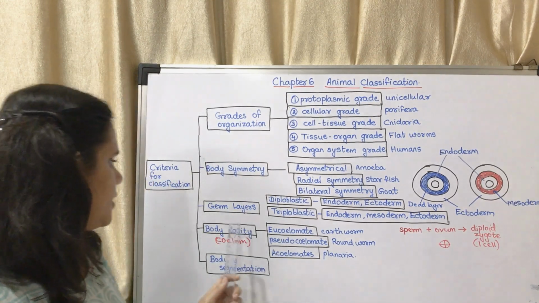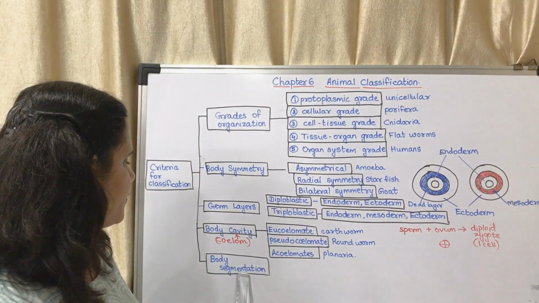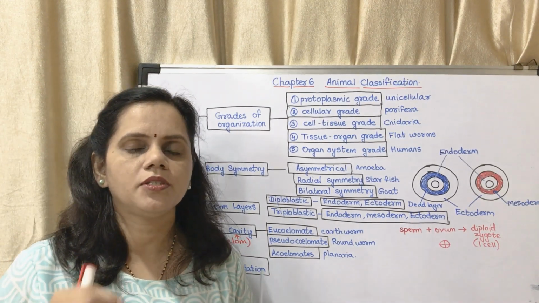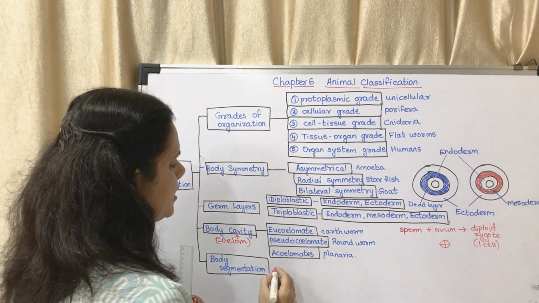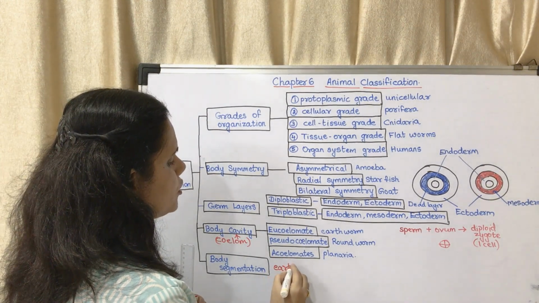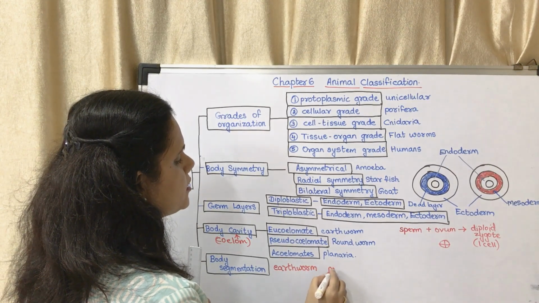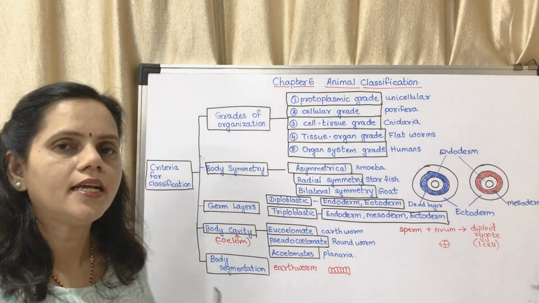This is the fourth criteria, that is body cavity. And the fifth criteria is body segmentation. In these organisms, the body is divided into different segments. For example, in case of an earthworm, their body consists of segments like this. These are said to be metamerically segmented.